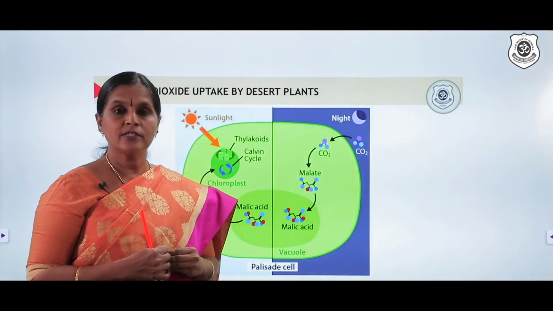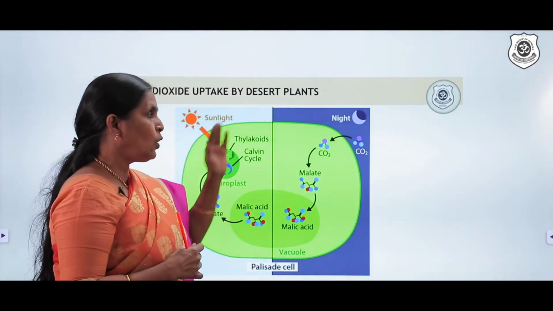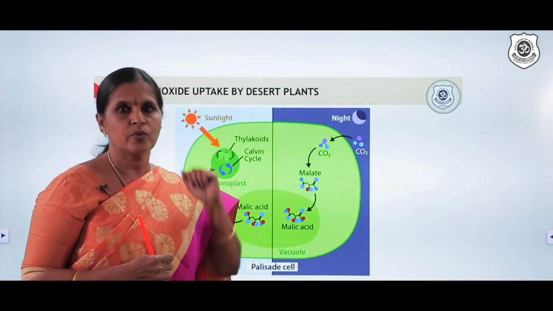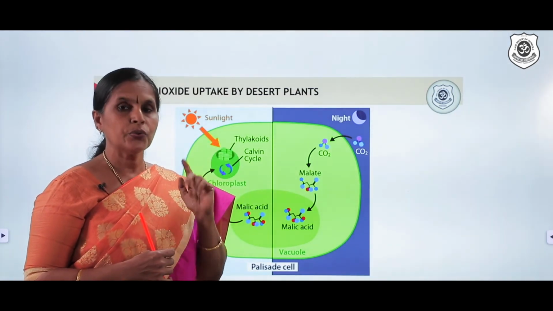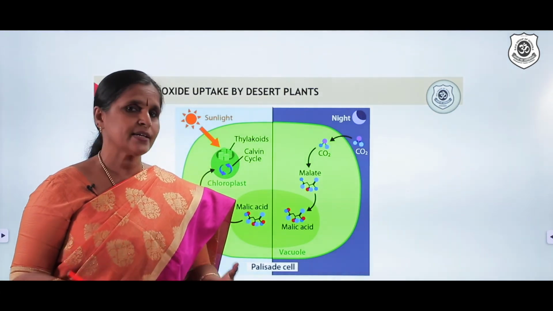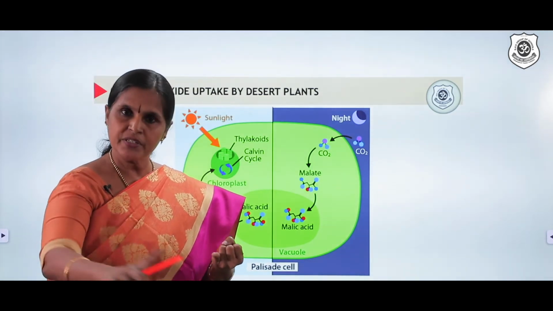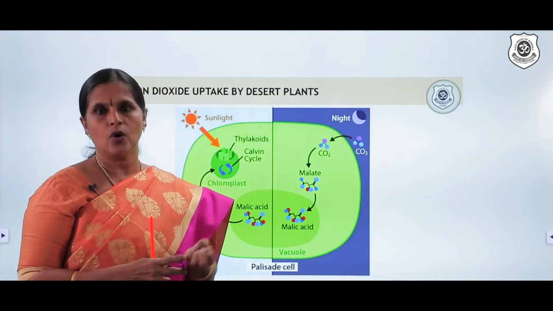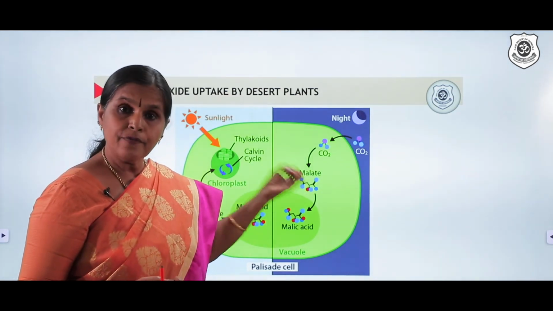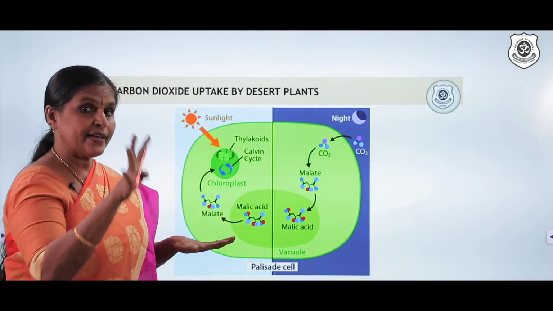As it is, the plants face a deficiency of water. Water deficit is there. So what do they try? They try to avoid opening the stomata when the temperature is very high, that is during daytime. So during daytime, they never open the stomata. Without opening the stomata, plants can also take in water because they are absorbing from the soil through the roots. So water availability is not a problem because they are taking it from the soil, anytime during daytime. And desert plants have chlorophyll. Now let us see how they do this process by avoiding the excess water loss.